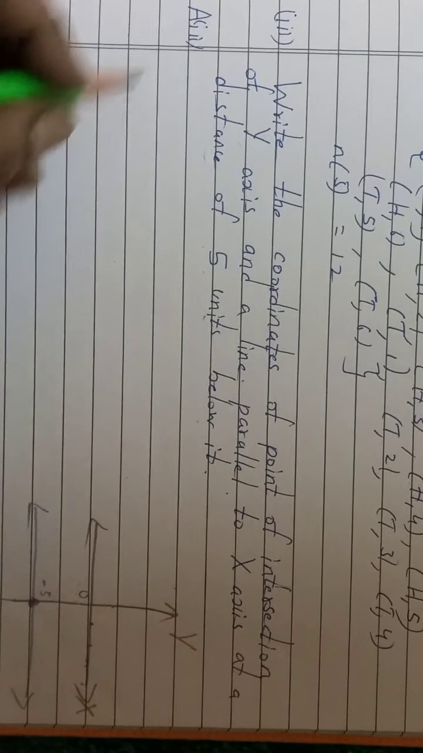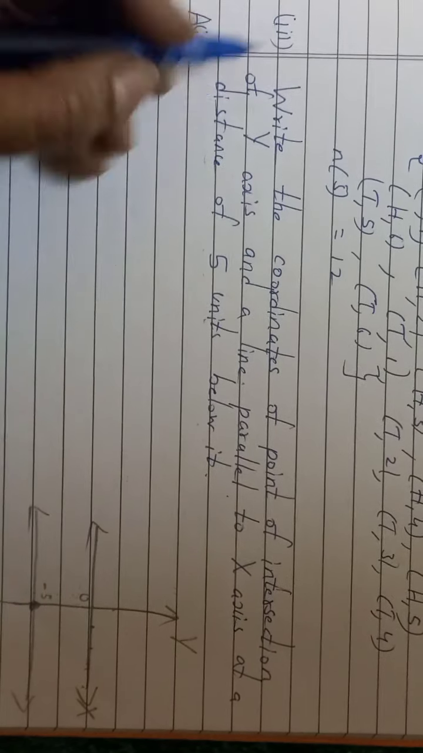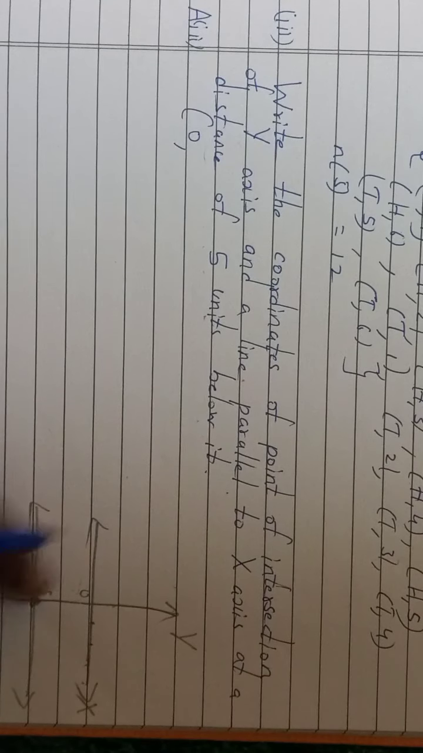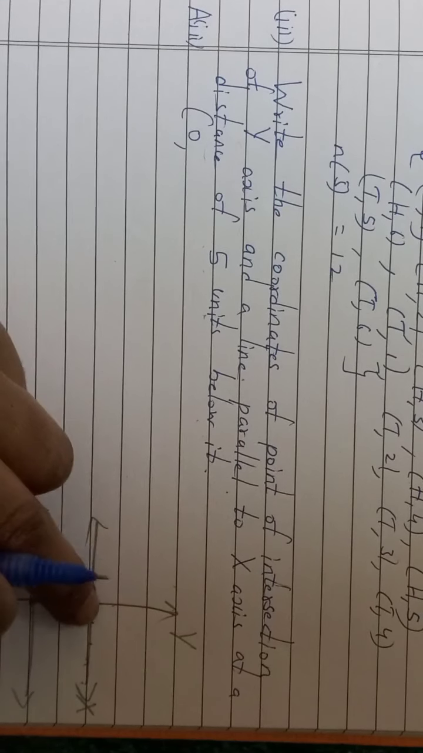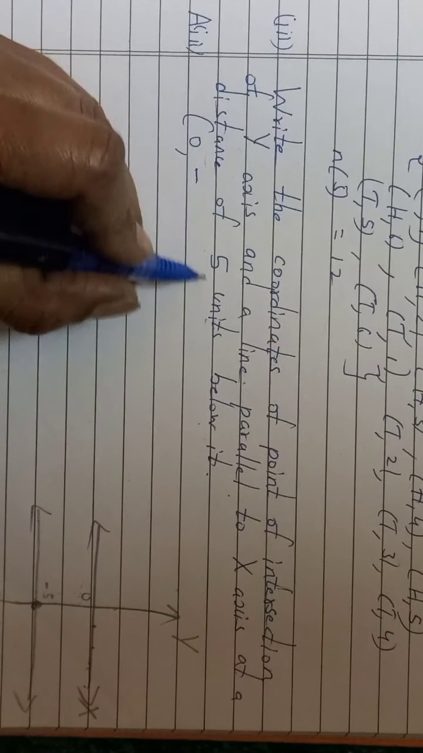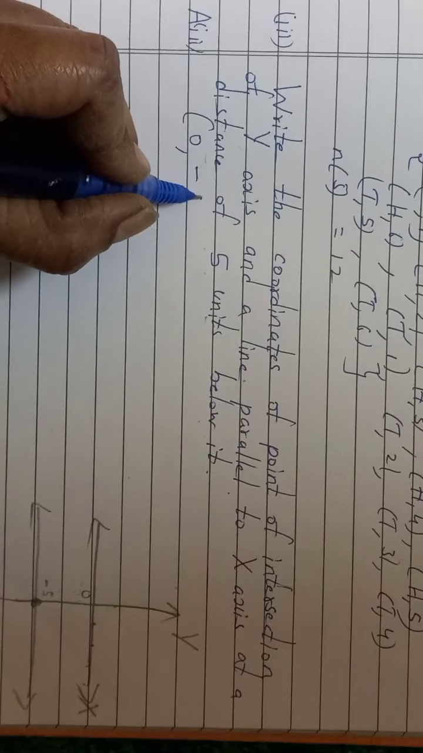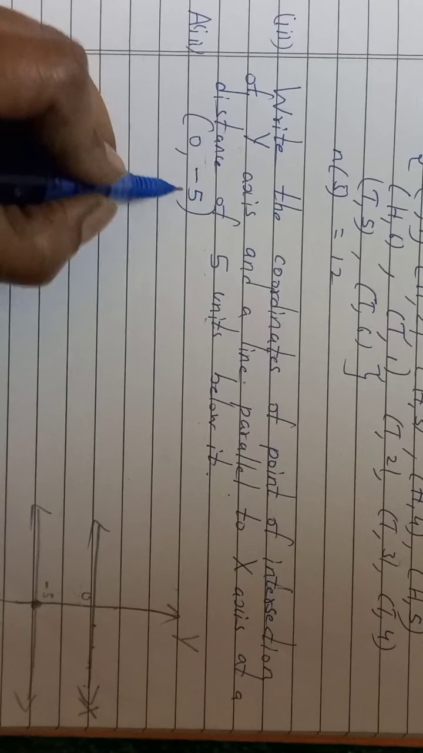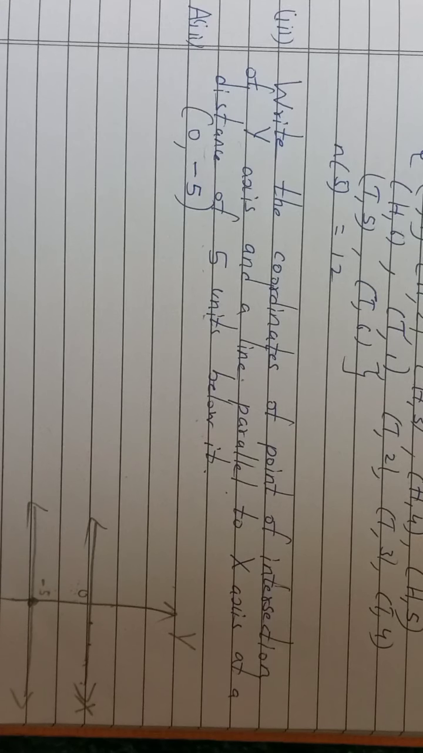So the x coordinate for this answer is 0, and for the y coordinate, below it they are saying. Above the axis means all positive, and below means negative. So your answer will be 5 units below it, means y coordinate will be negative. So this is the correct answer, 0 comma -5.